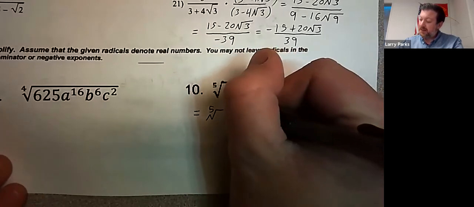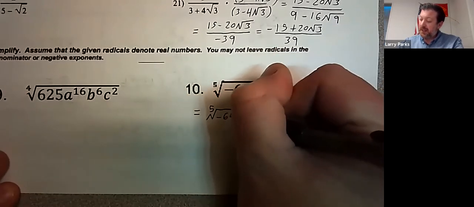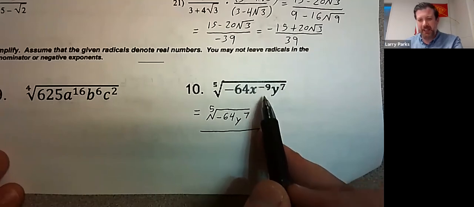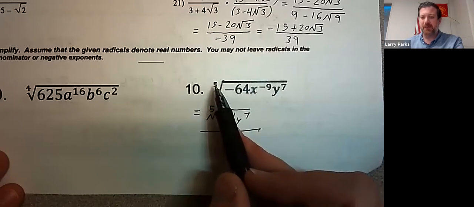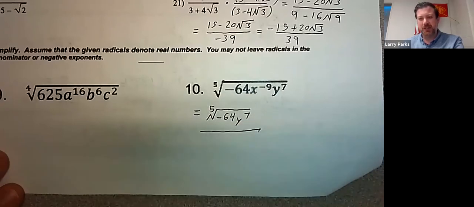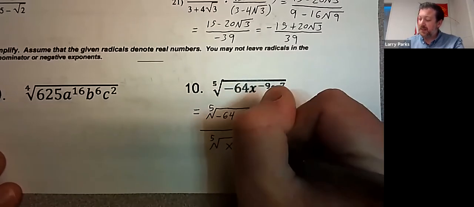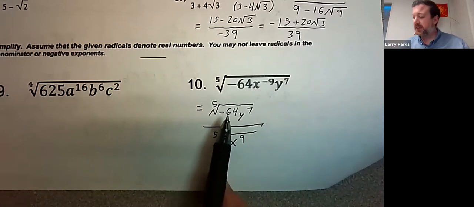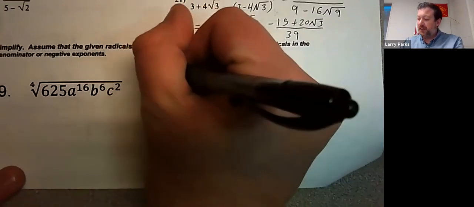of negative 64 y to the 7th divided by, and this x to the negative 9, I could drop the negative down to the bottom of the fraction to get rid of the negative, and it's still going to be 5th root. So I'm kind of doing 2 steps in one. So this is going to be the 5th root of x to the 9. So I need to reduce negative 64. So I'm going to take negative 64 and break it down.